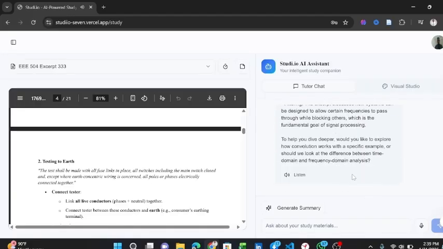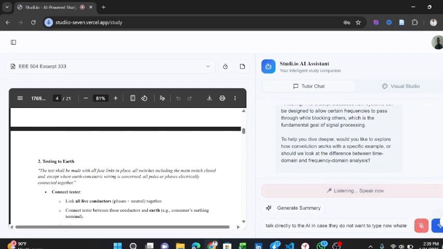Now, users can also use this voice chat to talk directly to the AI in case they do not want to type. Whatever I'm saying will automatically be written down here, as you can see. Now, I'm going to stop that because of our time.